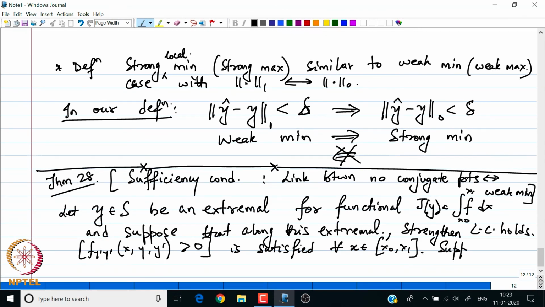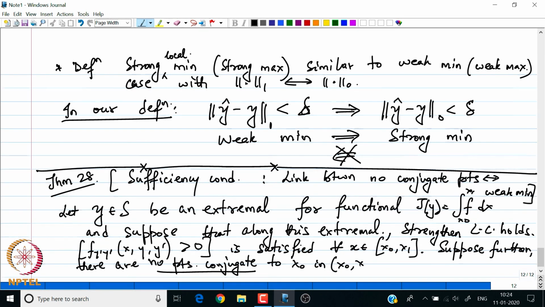So, suppose there are no points conjugate to x naught in x naught x 1, then J has a weak local minimum at my extremal y.